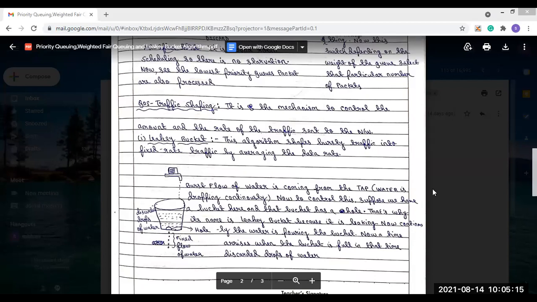Let's start discussions of today's topic. Today we will see the leaky bucket algorithm.